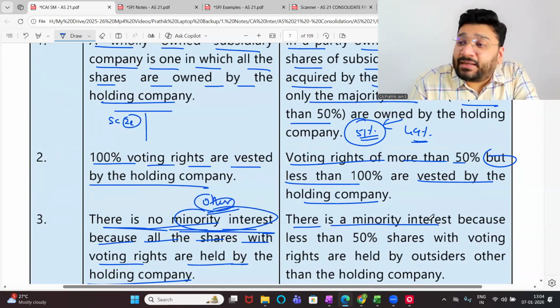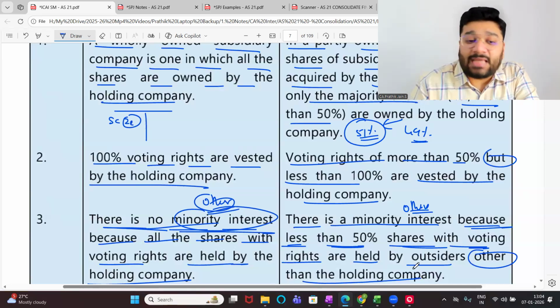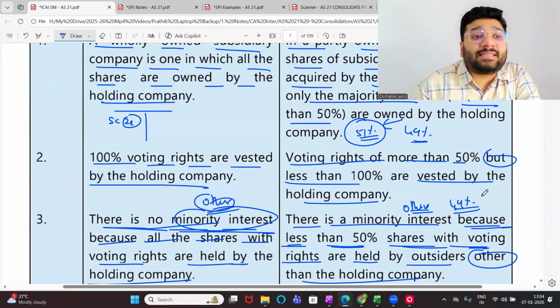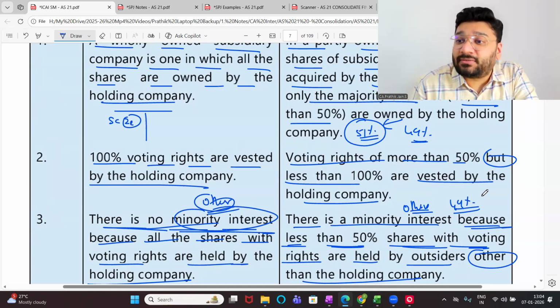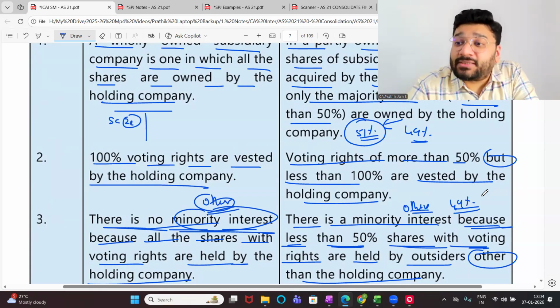There is a minority interest. Minority means what? Other shareholders, because less than 50% of shares with voting rights are held by outsiders, that is, others other than the holding company. So in our example, 49% of the stake is held by others, and those are called other shareholders, also called minority interest. Now listen to me very carefully. Another name for minority interest is non-controlling interest. What is the name? Non-controlling interest.